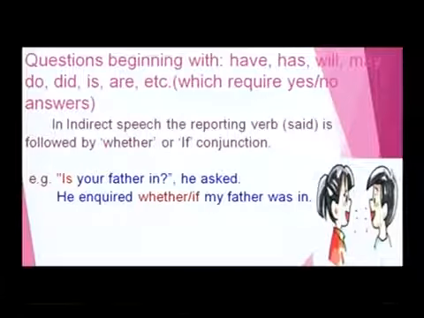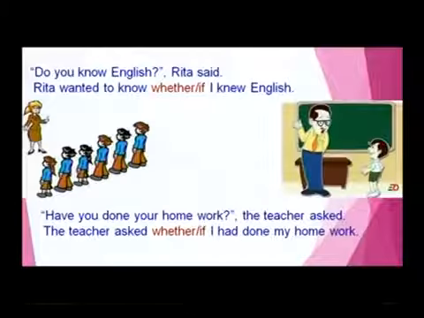Here, what happened? Instead of the introductory verb, we used inquired, and is became was, and the conjunction whether or if was used. Clear, my dear friends? See some more examples. "Do you know English?" Rita said. Rita wanted to know if I knew English. Here, know became knew. Rita wanted to know whether I knew English, or Rita wanted to know if I knew English. This is one of the best examples.